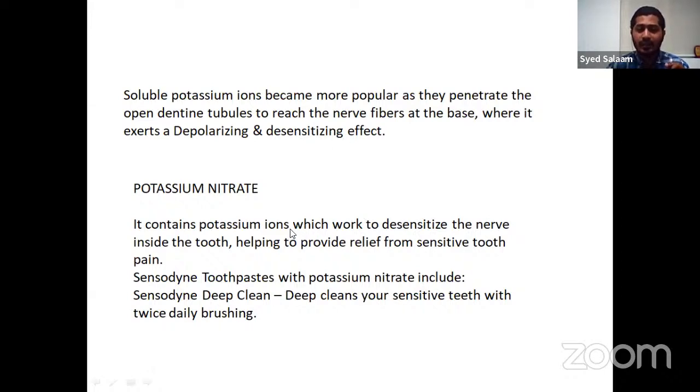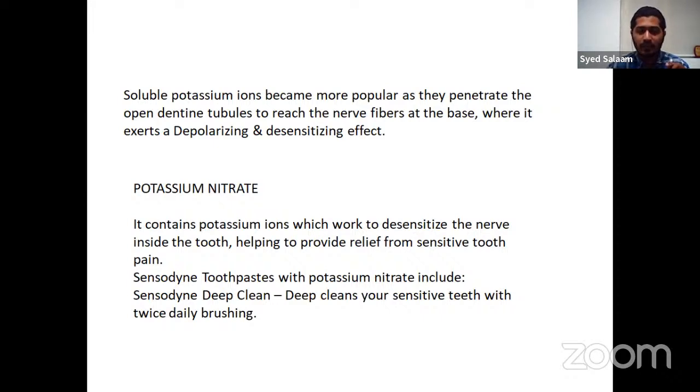So it consists of potassium ion, which desensitizes the nerves and provides relief from sensitive tooth pain. If you go towards the Sensodyne toothpaste, it has a major content of potassium nitrate in it. Along with that, it has various cleansing agents.